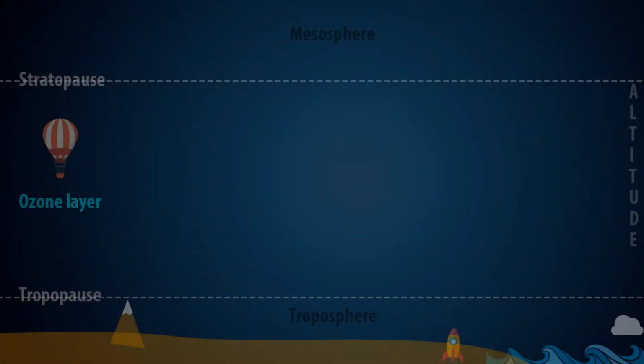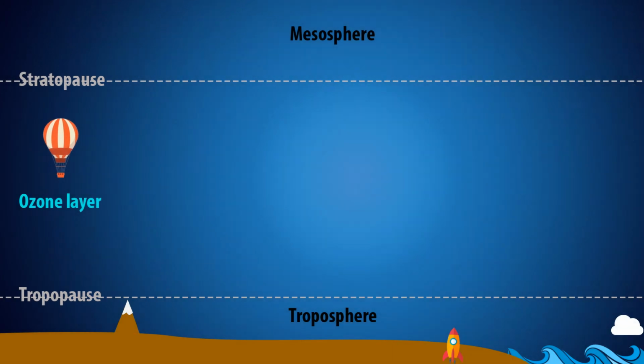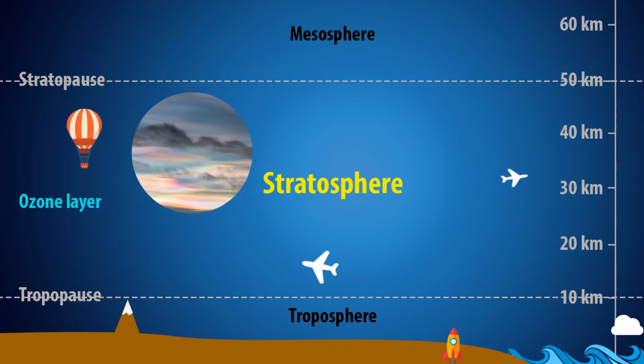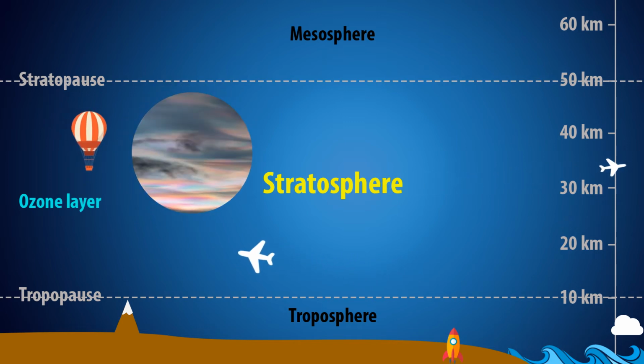Now let's go into the layer above the troposphere. This layer is called the stratosphere. It extends from the tropopause to about 50 kilometers above Earth's surface. The temperature here lapses constantly with height. The air is very dry and there are no normal clouds, but sometimes mother-of-pearl clouds are seen here.